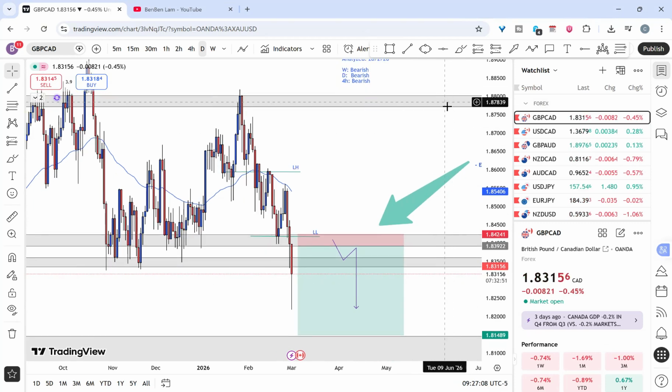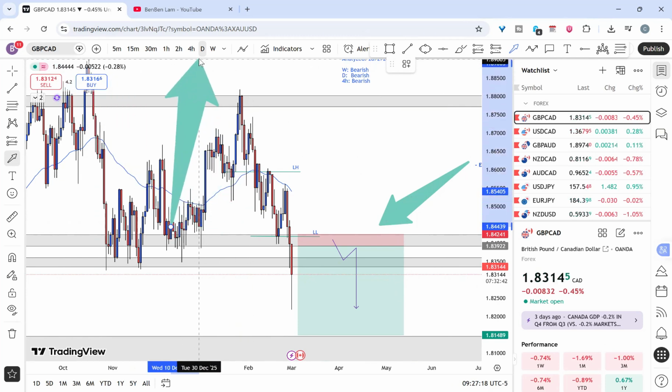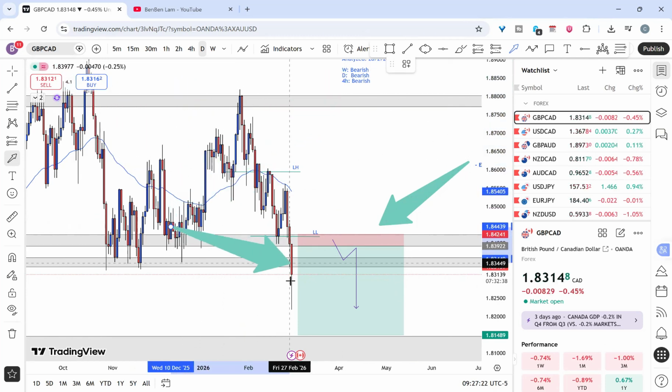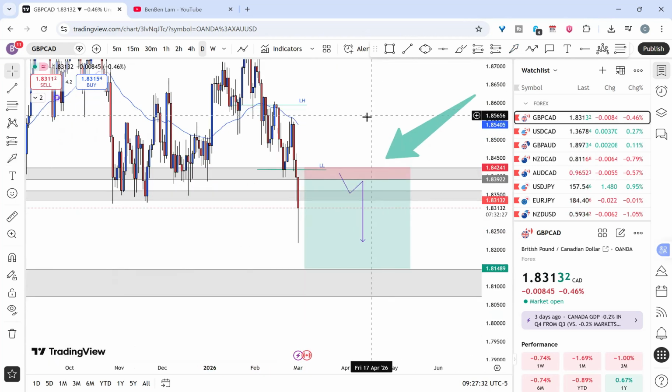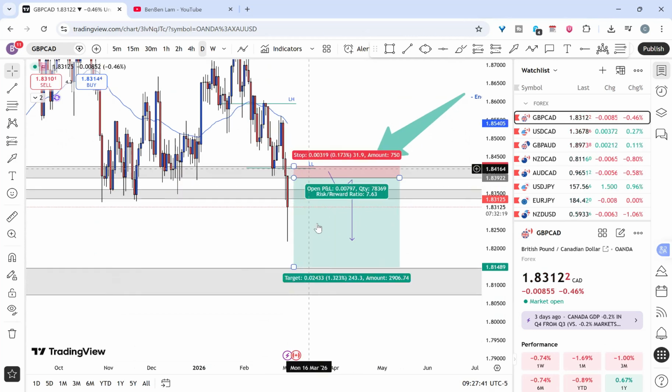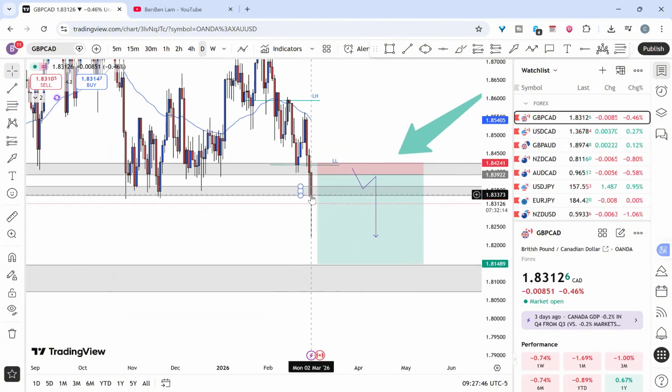So let's get started with the GBP CAD. So we have the GBP CAD right here. And as you can see on the daily time frame, it has been dripping down. My analysis was a retest and sell, and due to the war, it came all the way down to 1.821. So I'm hoping to get a retest and then go for a sell, because I'm in the middle of nowhere, I probably will not catch the trade.